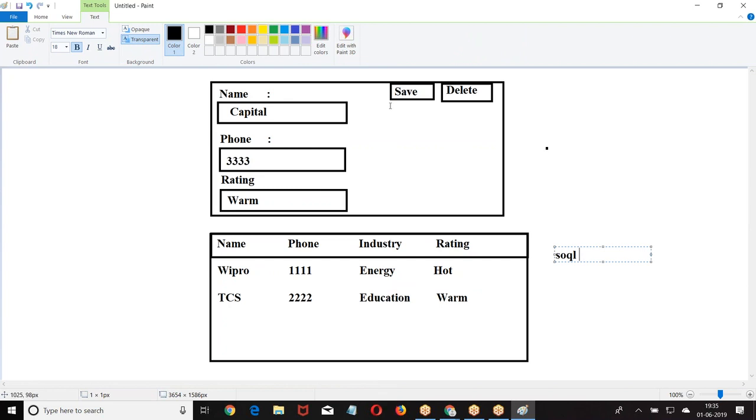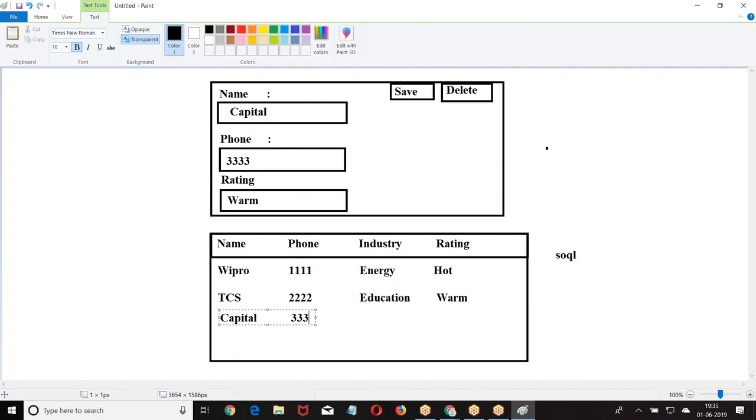When you click on insert, the record is saved, then what happened? The new record that is saved is not displayed here. When I say show me the list of account records which are available, this is not displayed. So what should happen? When I insert a new record, automatically the SQL query should run one more time, get the fresh data, and display it. This happens when the component is reloaded.